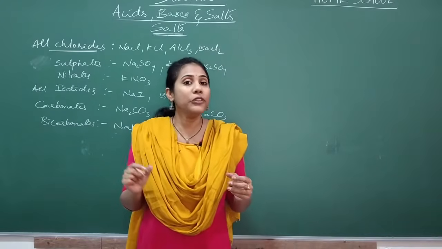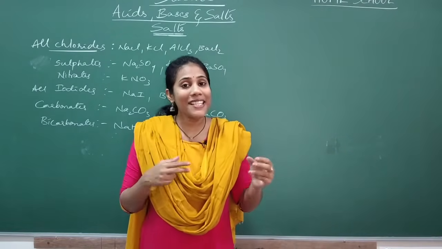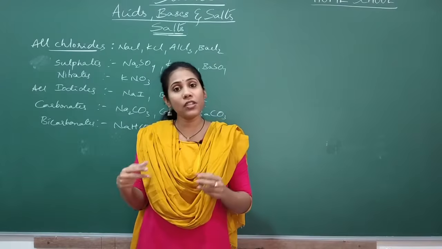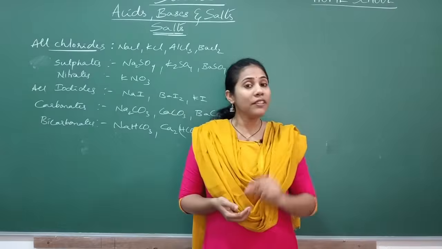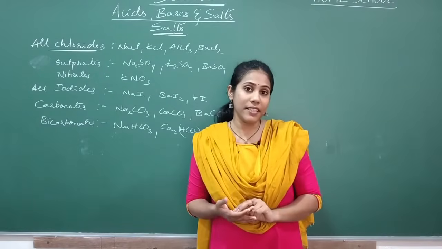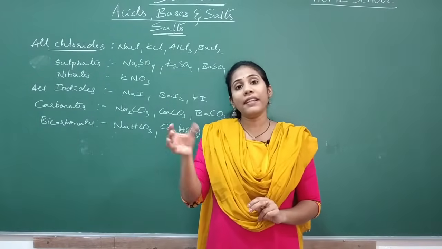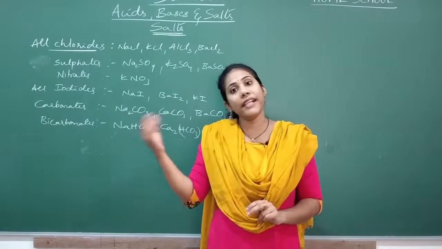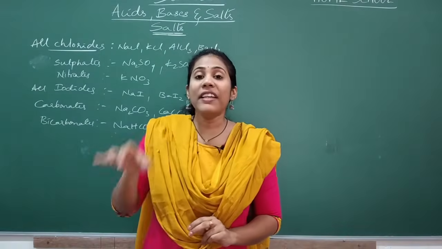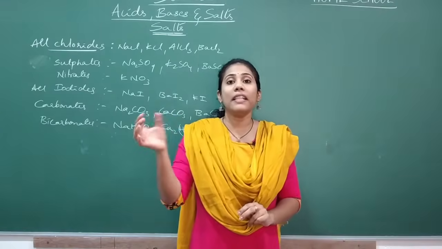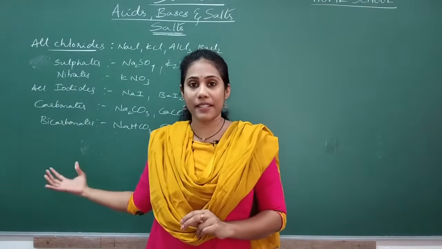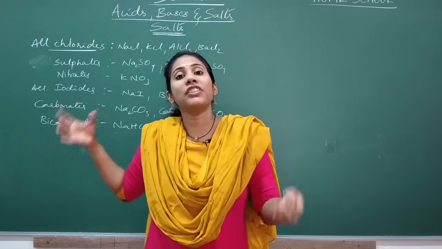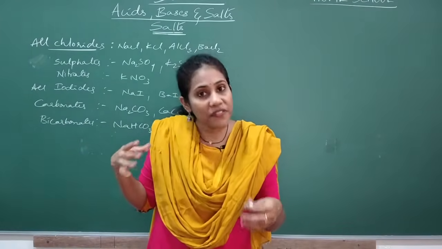What do you mean by a neutralization reaction? Acid reacting with a base is called a neutralization reaction. What were the products that you have observed? Salt and water. And whenever metal reacts with acid, you get salt and hydrogen gas. Whenever acid reacts with metal carbonate and bicarbonate, you got salt, water, carbon dioxide. So every chemical reaction involved the formation of salt.